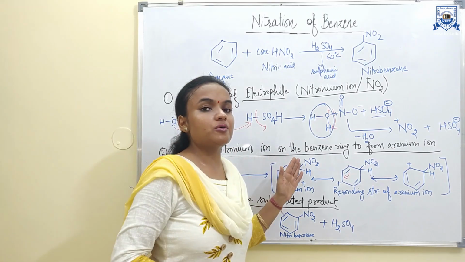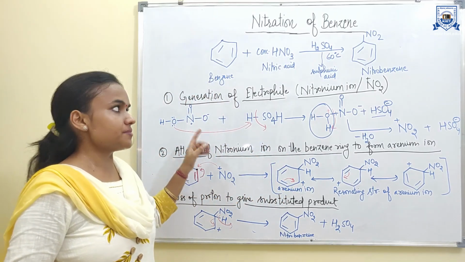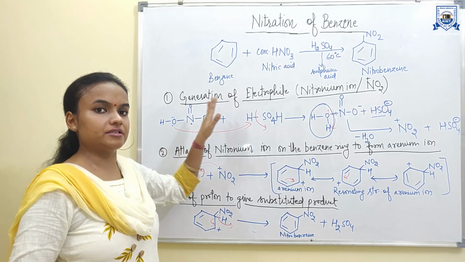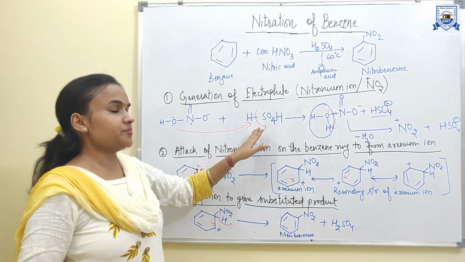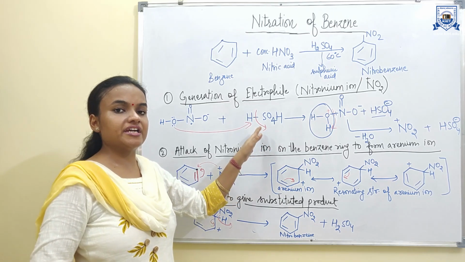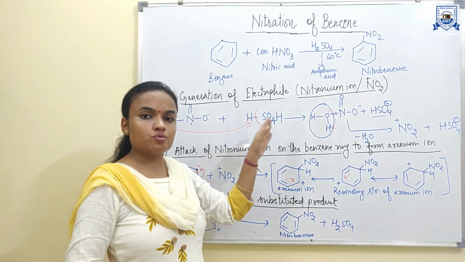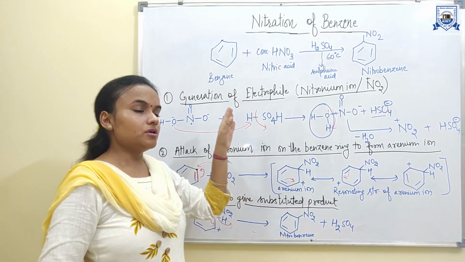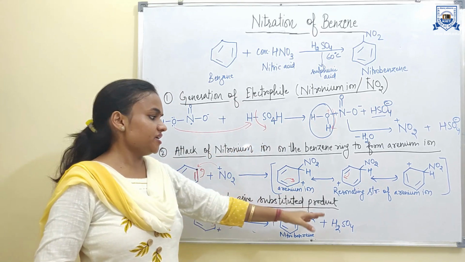So it is all about the nitration of benzene. First step is the generation of the electrophile, that is the nitronium ion, in the presence of the catalyst. The role of the catalyst is to generate the electrophile. The catalyst is not consumed in the reaction and is regenerated in the last step.